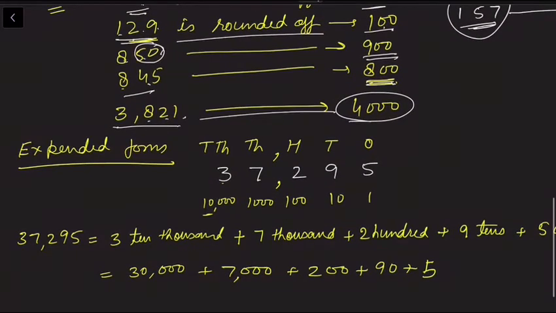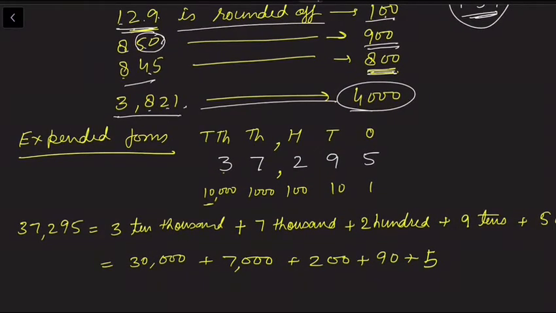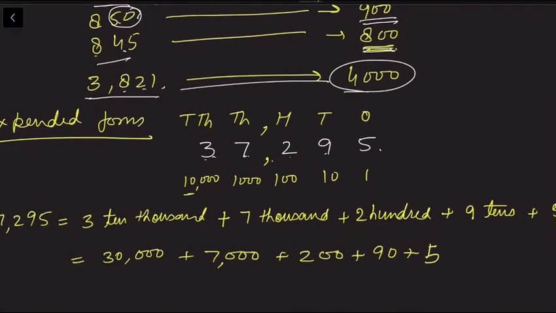Expanded form. If we have a number 37,295, then we know the value of each place. Ones place value is 1, tens place value is 10, then 100, 1000, 10,000. Each place has its own value. Then we multiply this place value by the digit on this place.